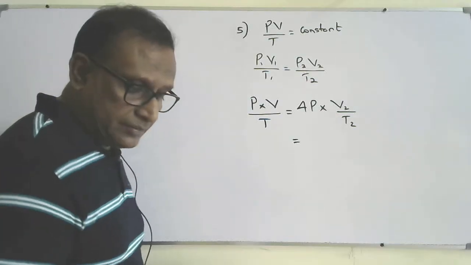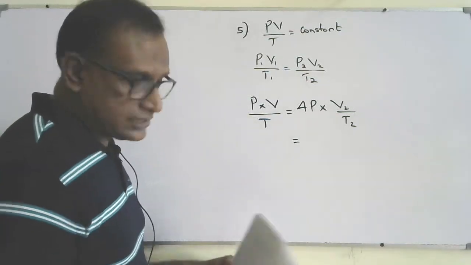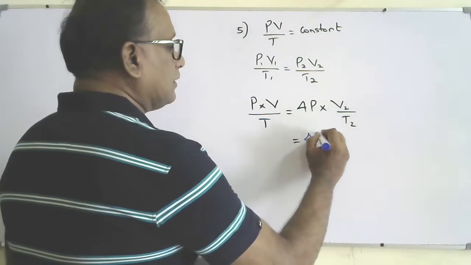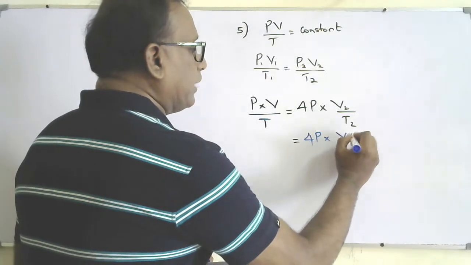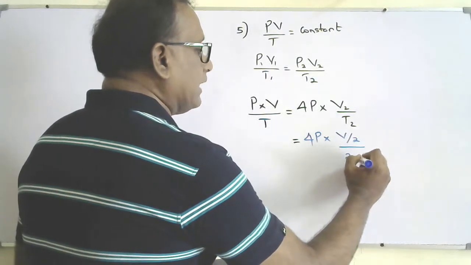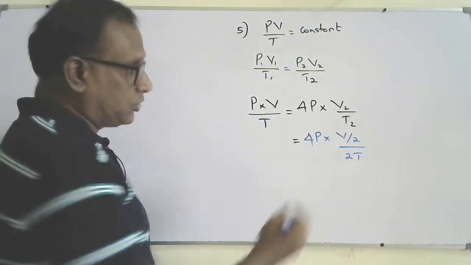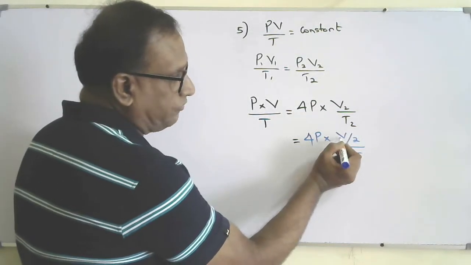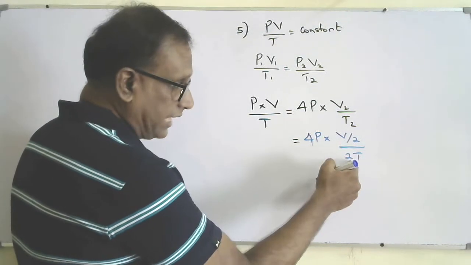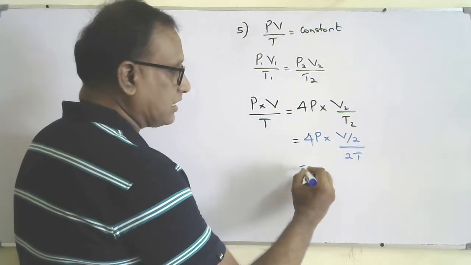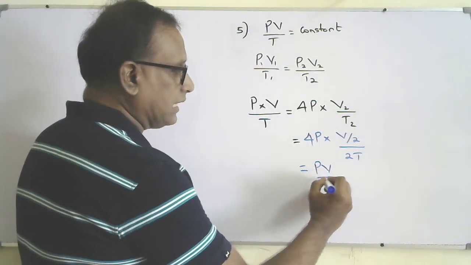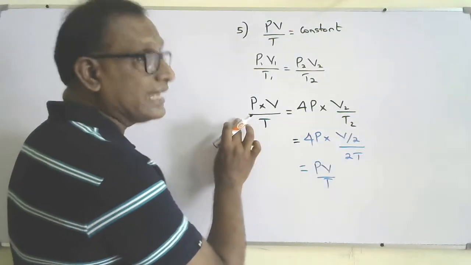So 4P times V by 2 over 2T. So this 2 goes down, so it will become V over 4T. That 4 and this 4 will get cancelled. We will get PV over T. So this and this are becoming equal.